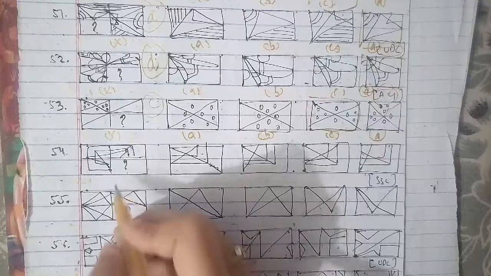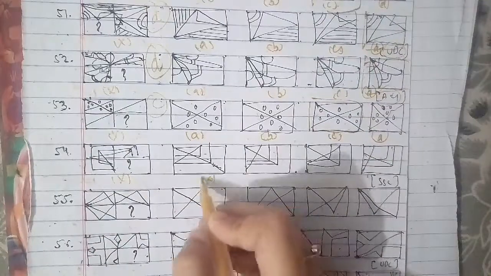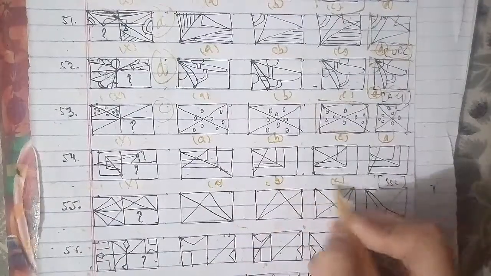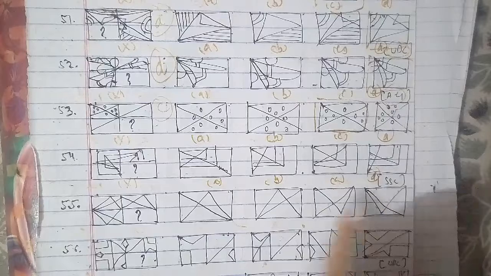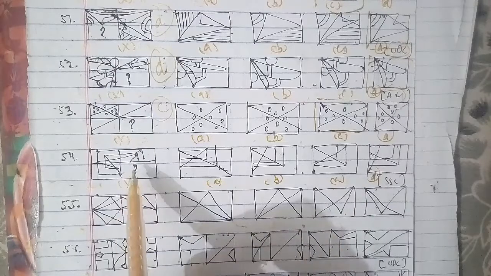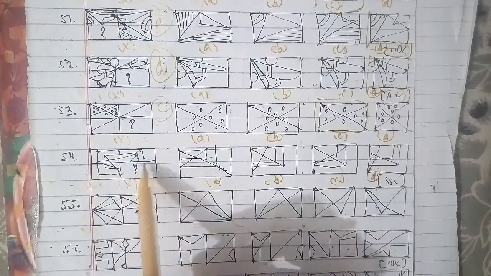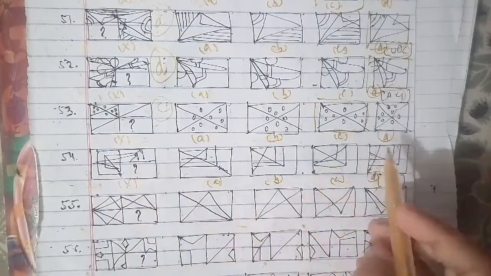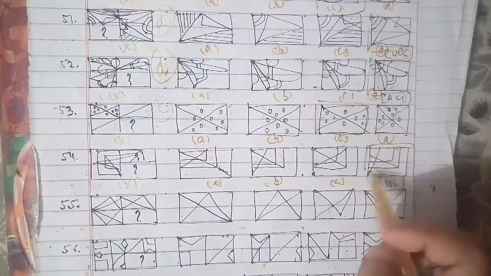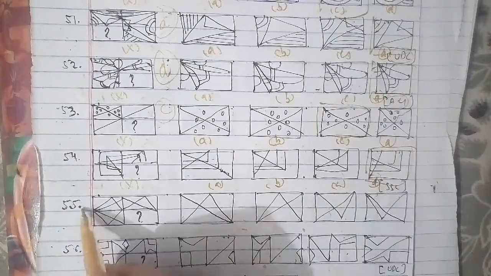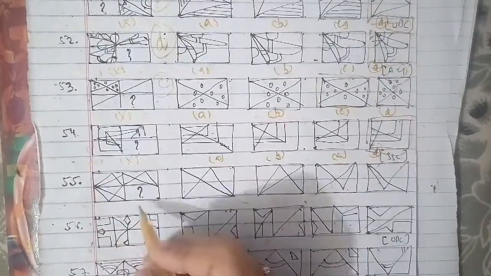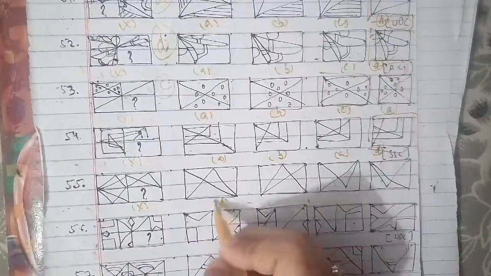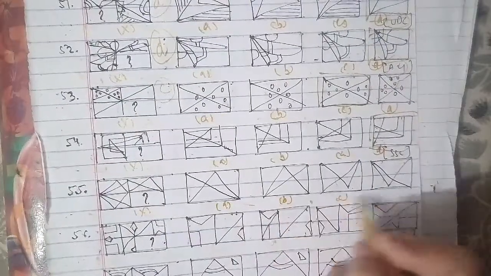We'll go ahead with 54th question of the sessions here, and what we have is your cross figures A, B, C and D. On the same cases, the figure that we have to find out is the figure D, which will be the right answer for this question as well. We'll go ahead with 55th question of the sessions here, that is your cross figures A, B, C, D.